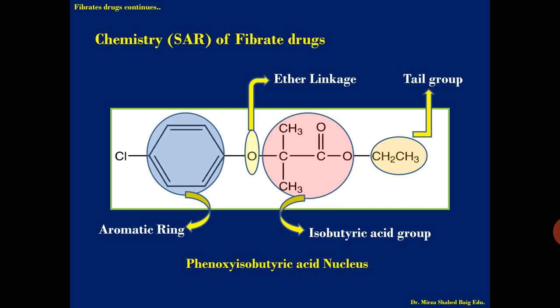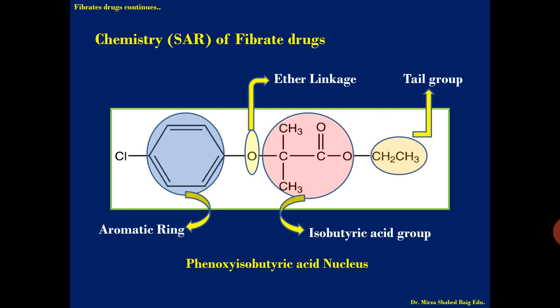Now we go for the ether linkage. The ether group which is attached to the aromatic ring, we call phenoxy. That is why the name is given to the nucleus as phenoxyisobutyric acid nucleus. So this ether linkage between the butyric acid and the aromatic part is required for activity. You will see that this ether linkage is present in all the drugs.